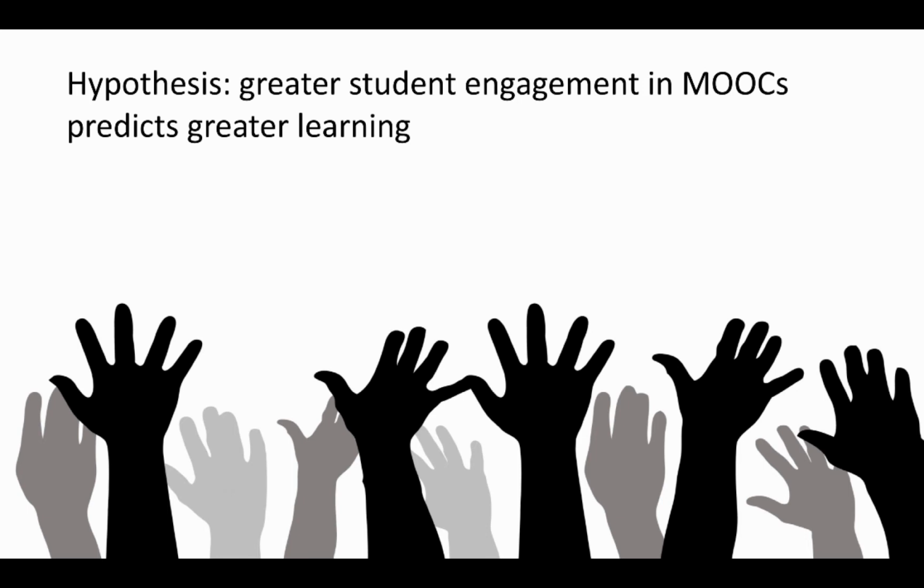So my hypothesis is that if students are more engaged in a MOOC, an online class, that it predicts that they learn more. And so if we want to turn that into something that we can analyze with inferential statistics, the first thing that we need to do is operationalize it. And what that means is that I take this vague concept like student engagement and greater learning, and I convert it into something that I can test and measure.